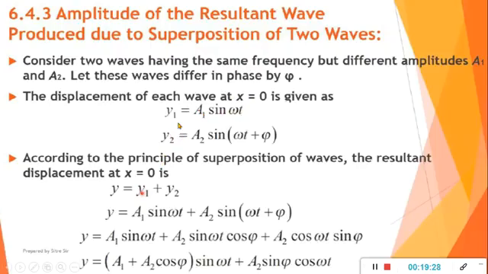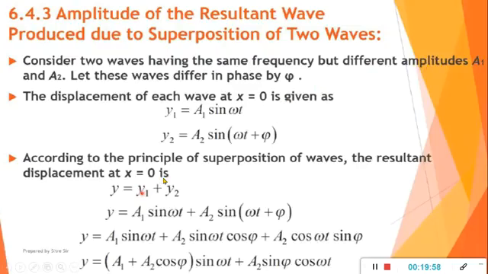Now we consider the amplitude of the resultant wave due to superposition of two waves having different amplitudes. One wave we consider y1, the displacement along the y direction: y1 equals A1 sin omega t. The second wave is y2 equals A2 sin(omega t plus phi). The phase difference gets added in it, because the two waves have different amplitudes and differ in phase.